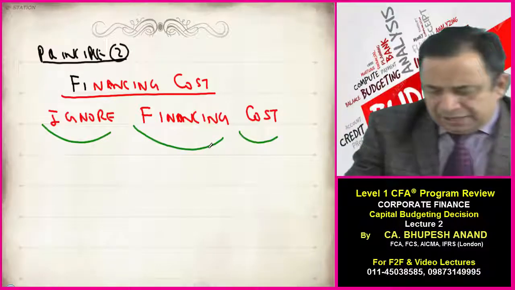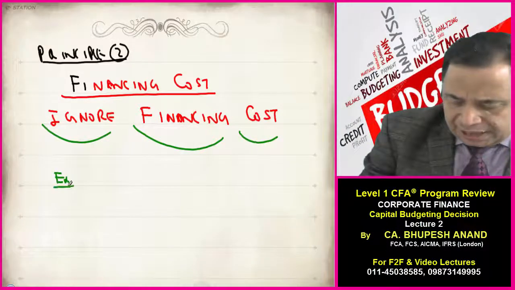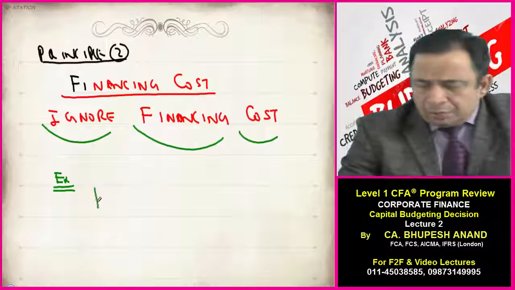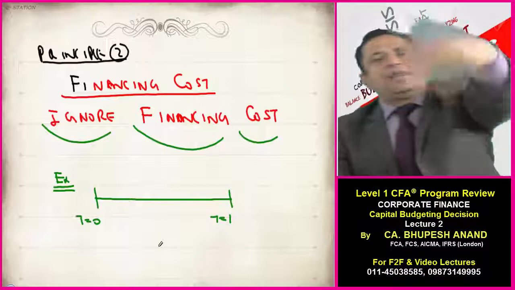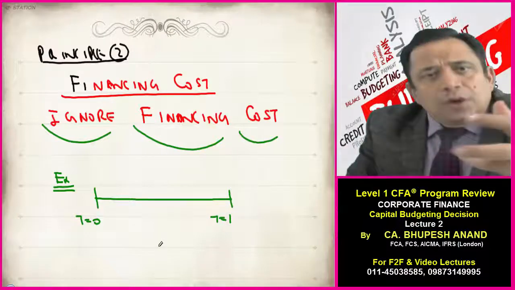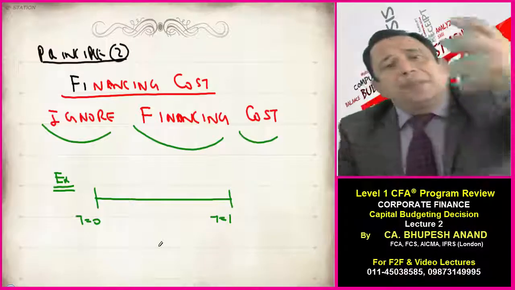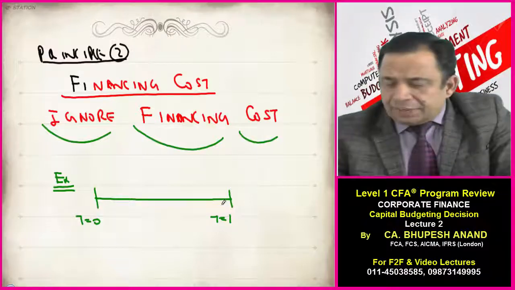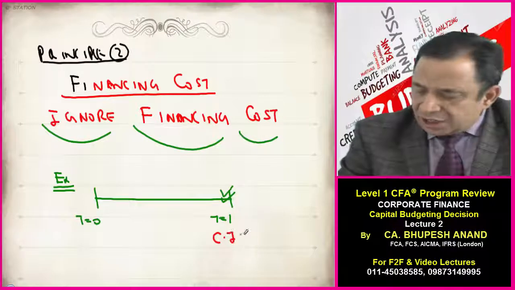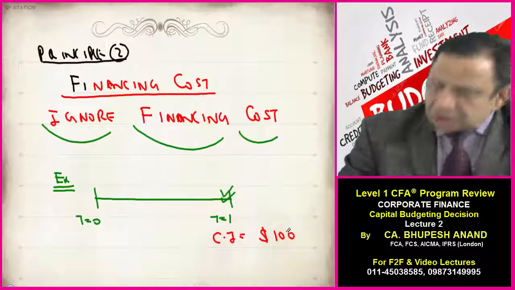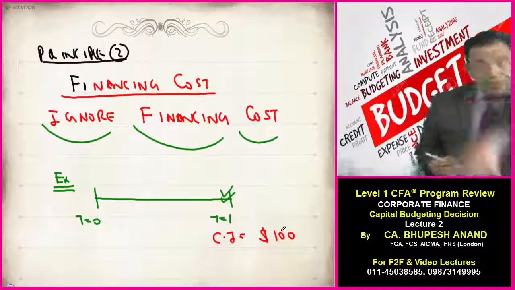Now, let me give you one example. In capital budgeting decisions, we will be preparing one timeline, supposedly T0 and T1. When I say T0, it is the beginning of the period, or the beginning of the year. When I say T1, it is at the end of the 1 year. Supposedly, I am getting a cash inflow of $100 in year 1.